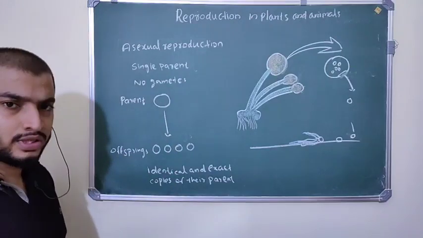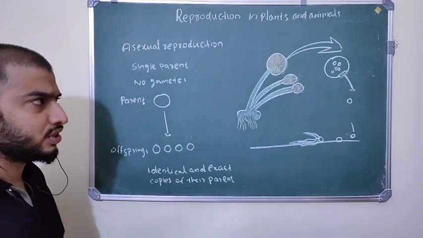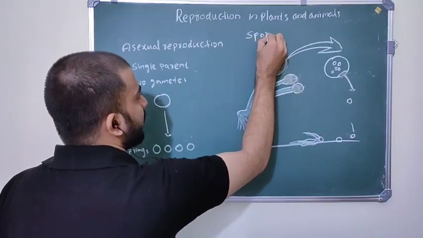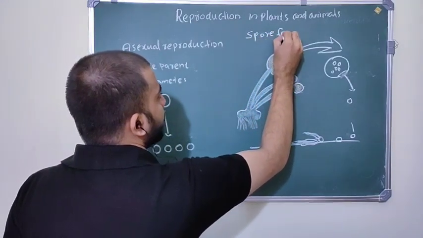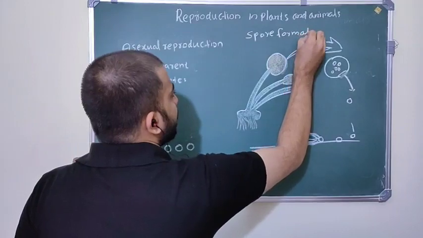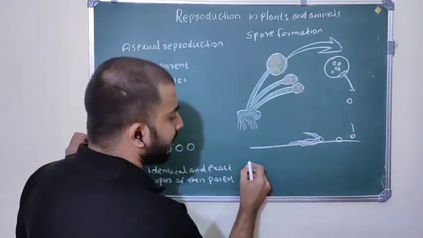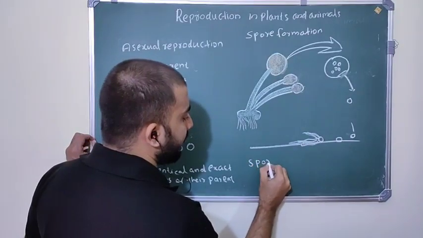So we are going to study a type of asexual reproduction called spore formation. Spore formation is present in bacteria and fungi.